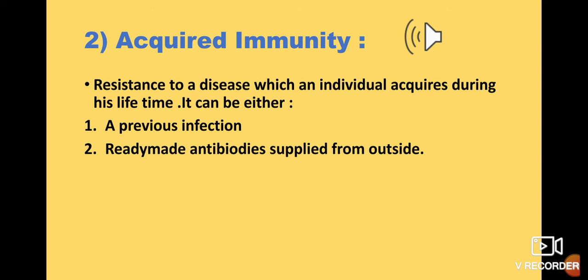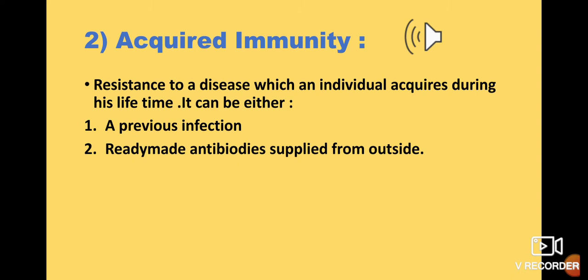Now next time the same person will not be affected by chickenpox, because next time when this chickenpox virus tries to enter the body, it means tries to make a person sick, the immune cells will remember and recognize that okay, this was the virus which harmed the body last time.